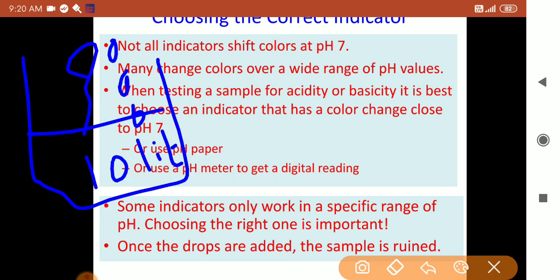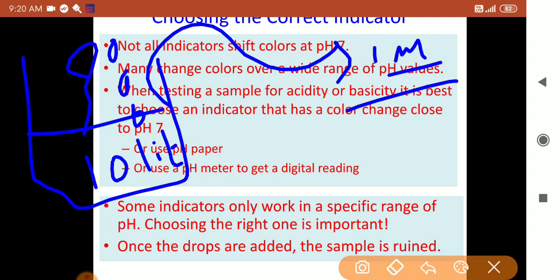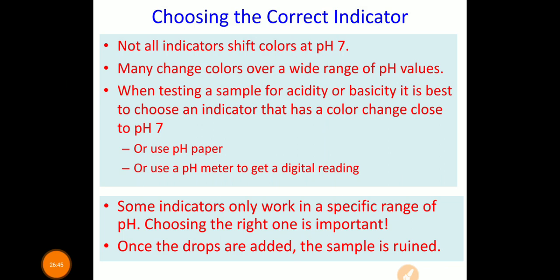So what we have to do, if you want to test this, is take 1 ml from this and add indicators in that 1 ml. Instead of wasting 10 liters by adding directly, take out 1 ml or half ml of solution. We have to add the indicator in a small sample of solution, so that the entire chemical will not be wasted. Once the drops are added, the entire sample is ruined, so to prevent the loss of chemicals, we have to add the indicator in a very small sample of solution. That precaution we have to take here.